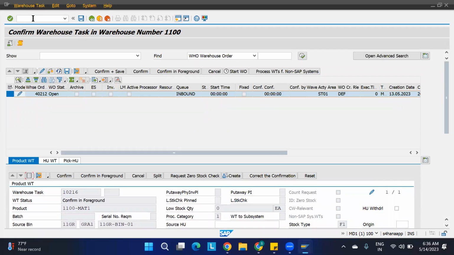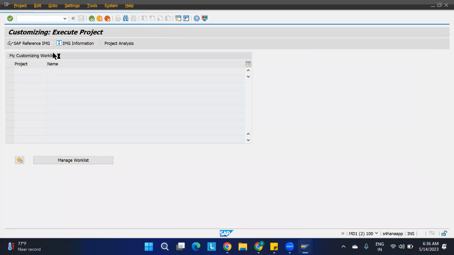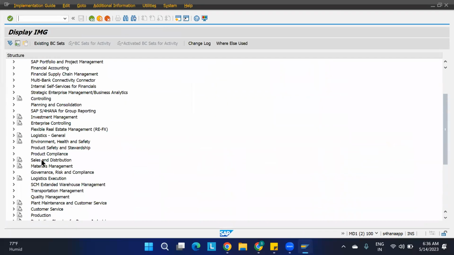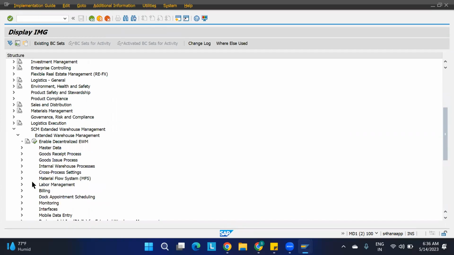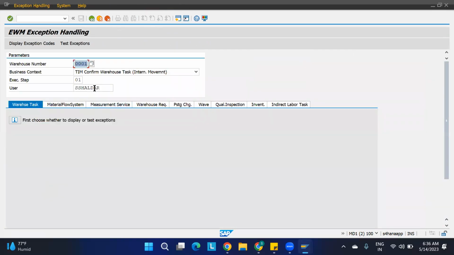Okay. Here, if you go to SPRO, IMG, SCM EWM, Extended Warehouse Management, cross process settings, exception handling. Okay, define exception. Okay, one minute. I have to test the configuration. So here we are not doing anything, testing and all.